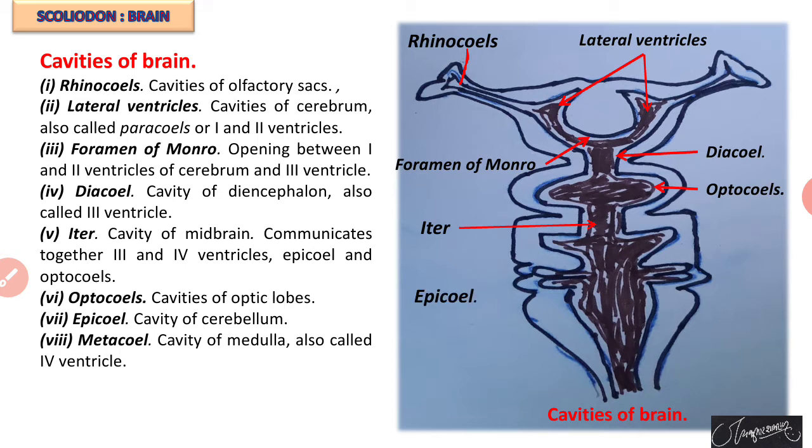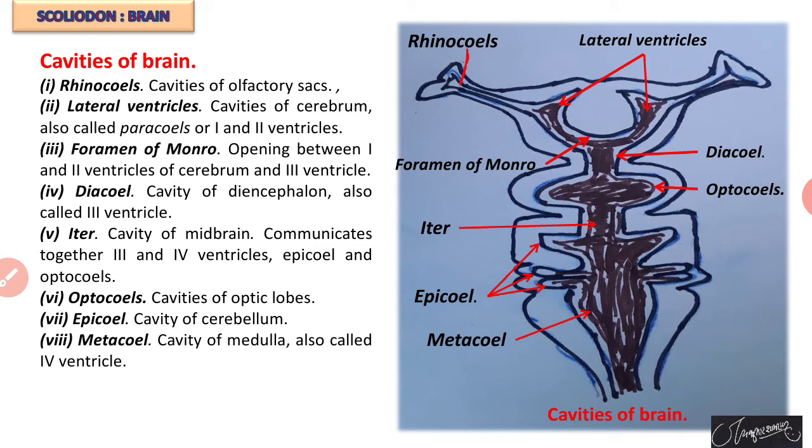Then epicoel, the cavity of the cerebellum. The cavities of the cerebellum are called epicoel. And lastly there is the metacoel. This metacoel is the cavity of the medulla, also called the fourth ventricle.